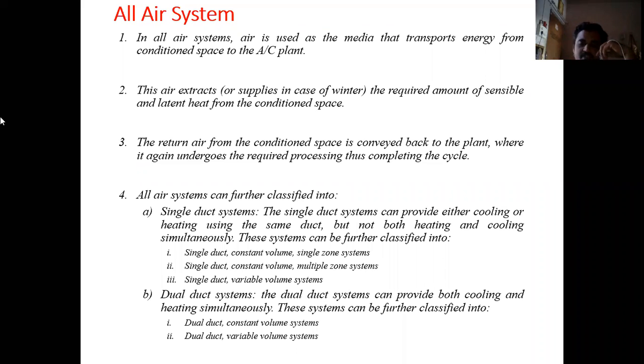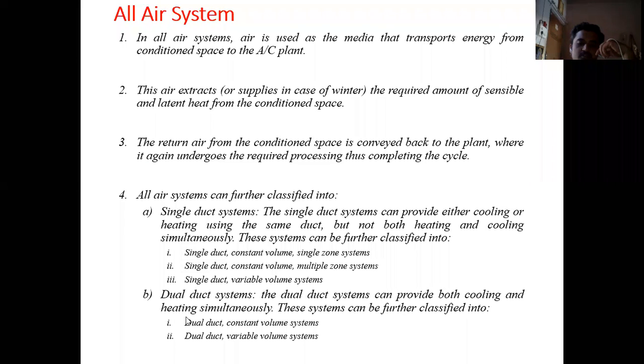So this is the basic difference between the single duct system and the dual duct system. In a dual duct system, we can simultaneously provide cooling as well as heating, because there will be two ducts and we can supply air as per the requirements. In one duct we can provide cool air, and in the other duct we can provide heated air.